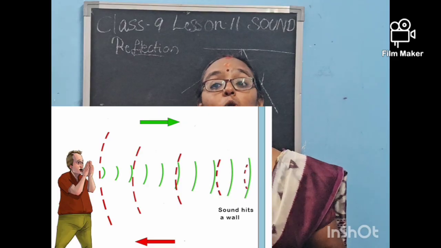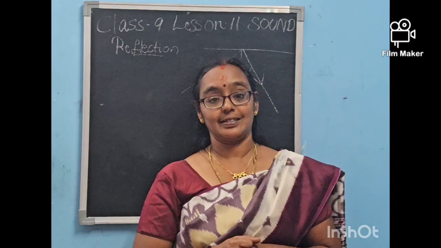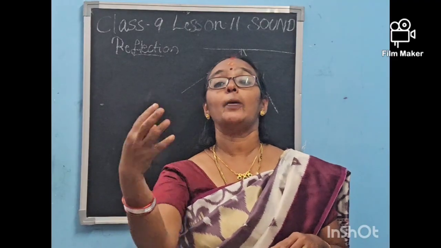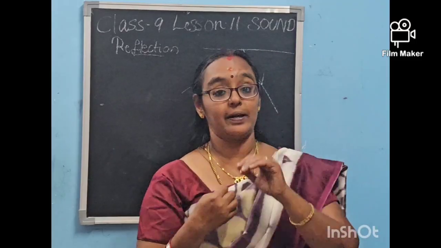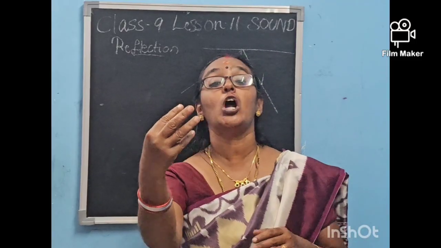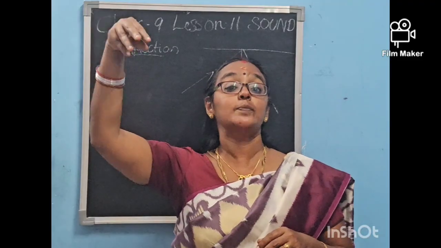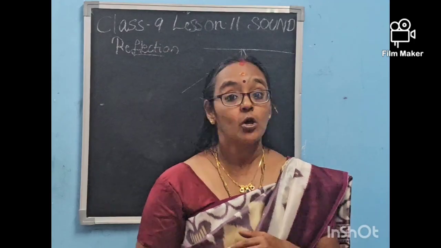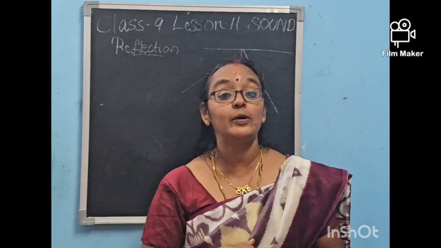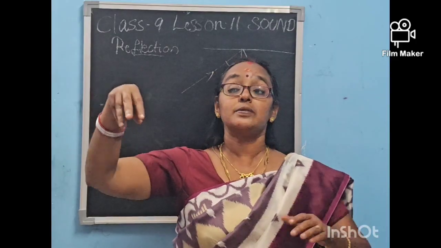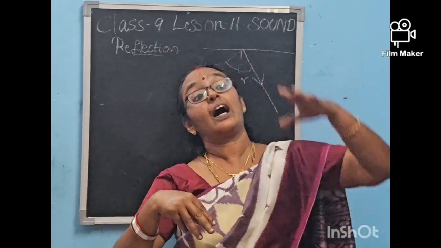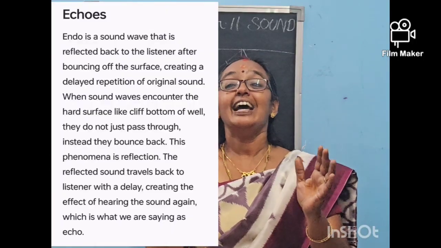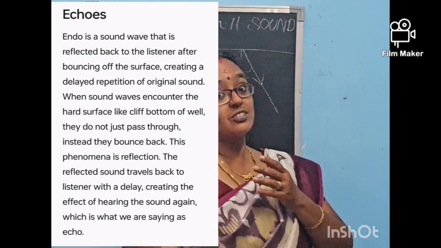So, we have to understand one thing. What is that? For hearing the echo, the obstacle should not be nearby. That's why on mountain tops, echoes are heard. Otherwise, in our room, can we hear echoes? No. But on the mountain tops, we are able to hear. Means what? On the mountain tops, there is not much obstacle other than the other mountain, which is far away, isn't it? So, echoes are heard if the obstacles are at a large distance.